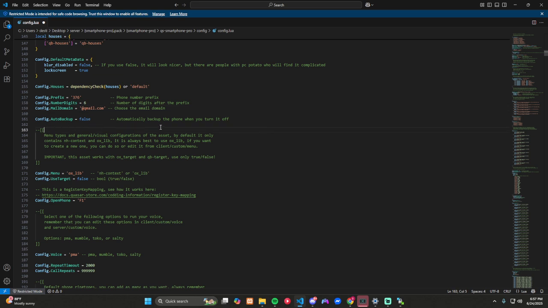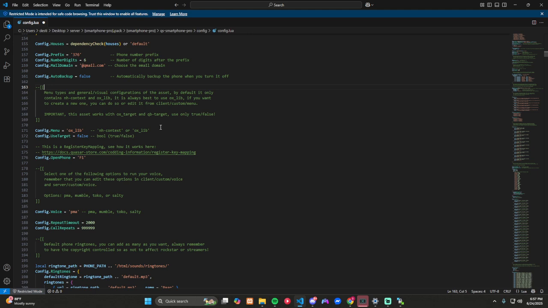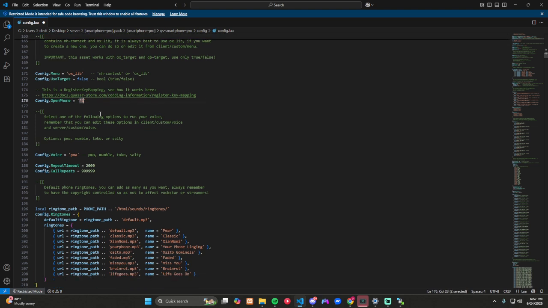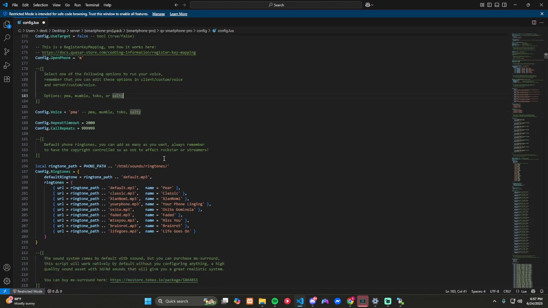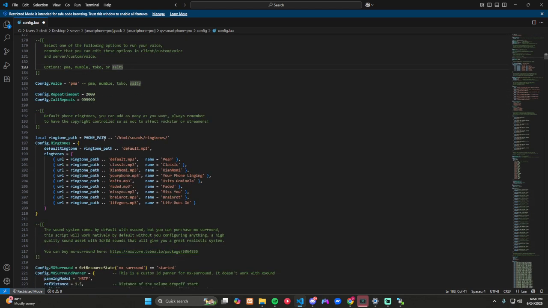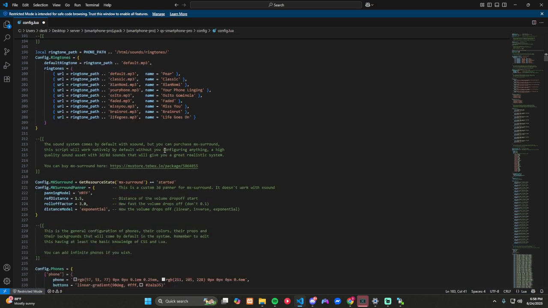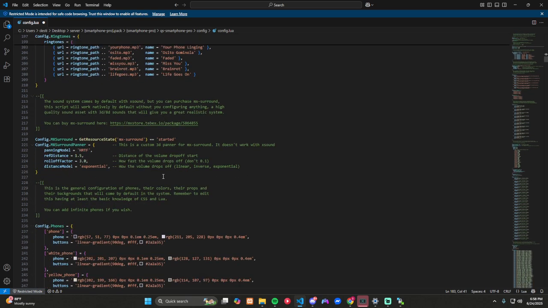Auto backup, don't want to worry about that. Octave's cool. We don't want to use any type of targeting. Open the phone, M. Trust me, it causes less issues. PMA voice is good. These are your ringers. You can add more, take away, whatever you want to do. There's a sound ringtones folder you can put more of these into, so if you've got one you want to use, you can. And you can get this, it's a surround sound system for the phone, makes it work a little better.